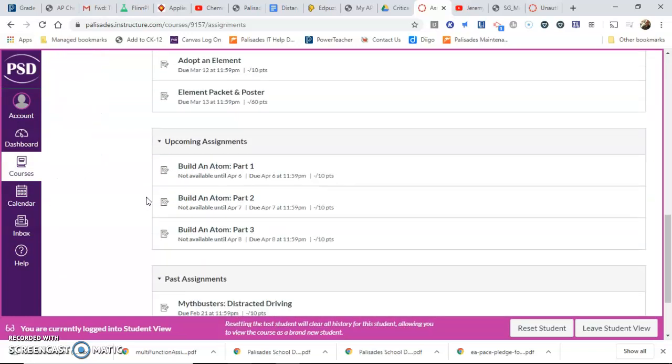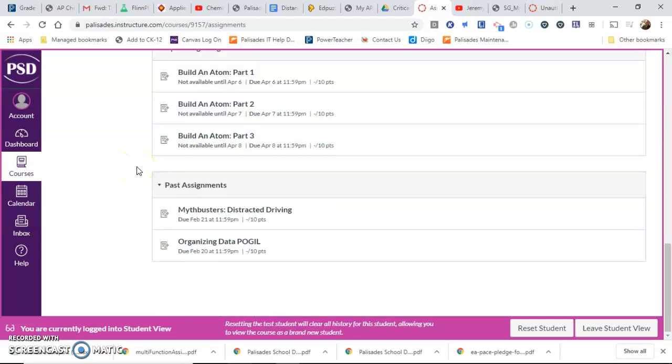And then here are the things that are coming up. Those are coming up April 6th, 7th, and 8th. So this is the next week's assignments. You don't have to worry about those yet. Don't worry about those until next week. But you can kind of see what's happening, what I've prepared for you.